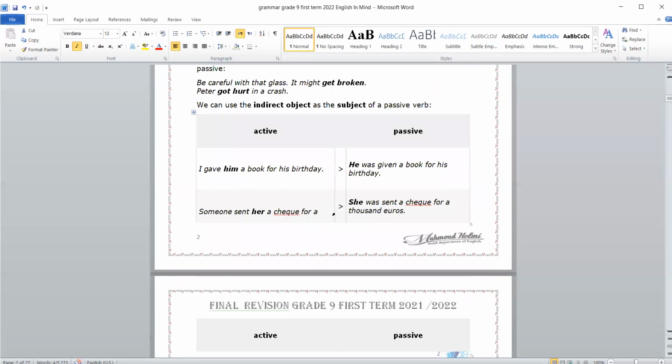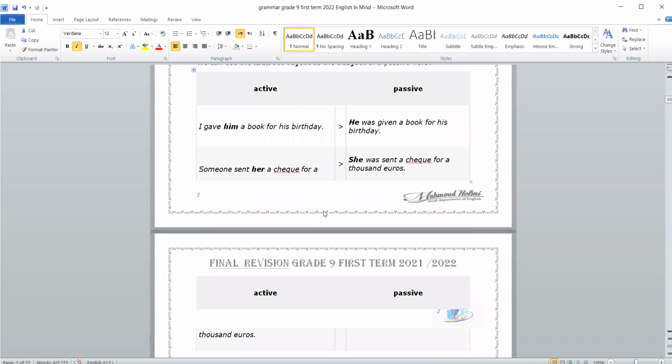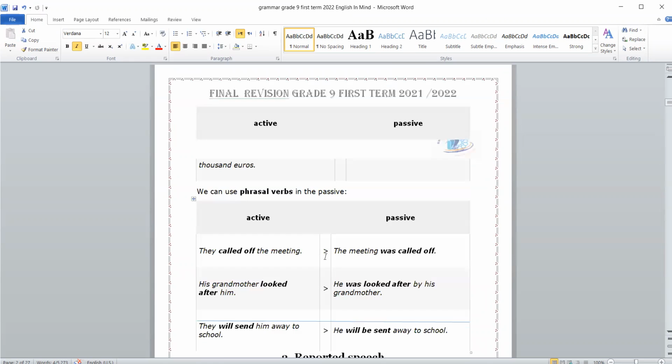Here are some more examples. I gave him a book for his birthday. He was given a book for his birthday. Someone sent her a check for her birthday. She was sent a check for 1,000 euros.